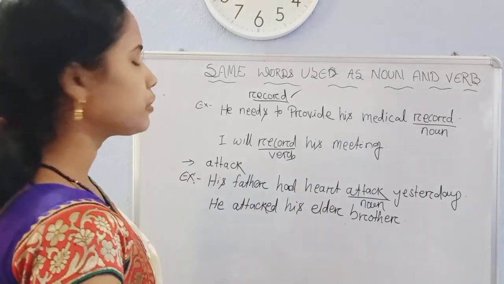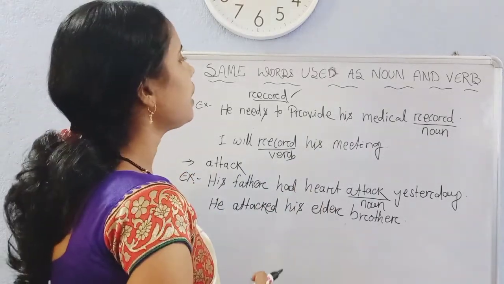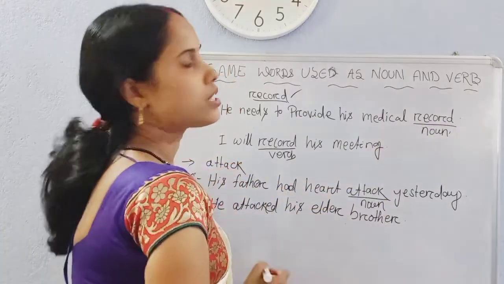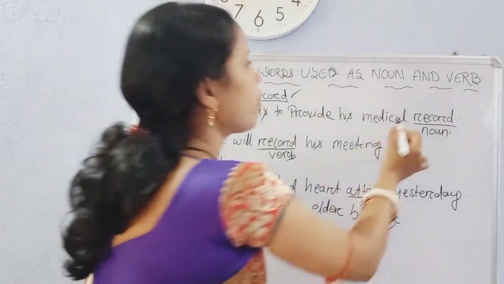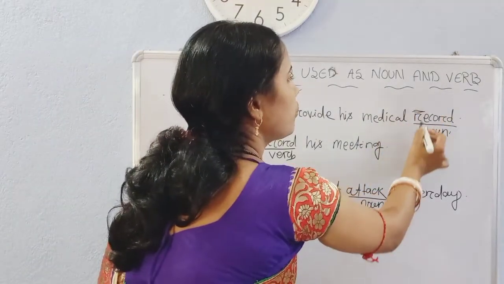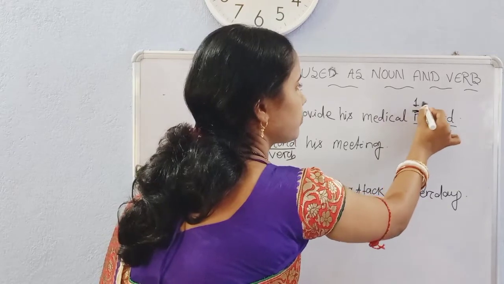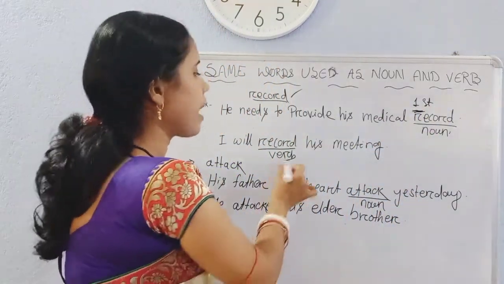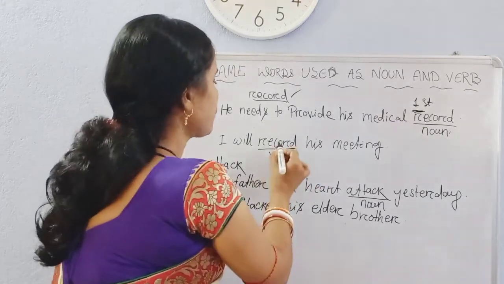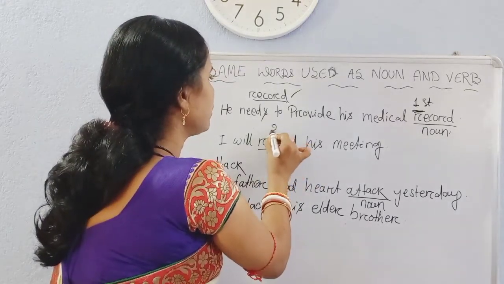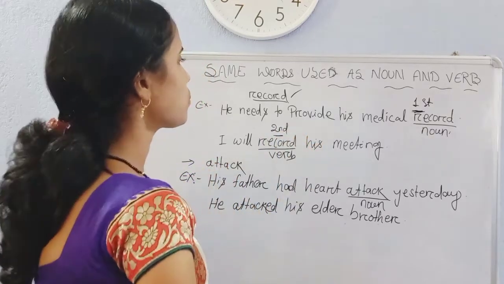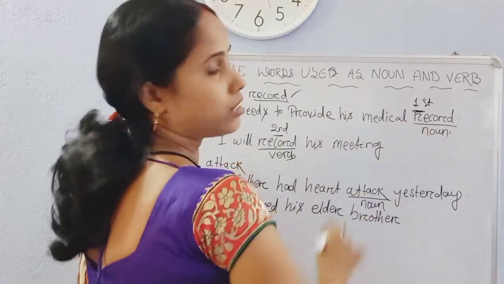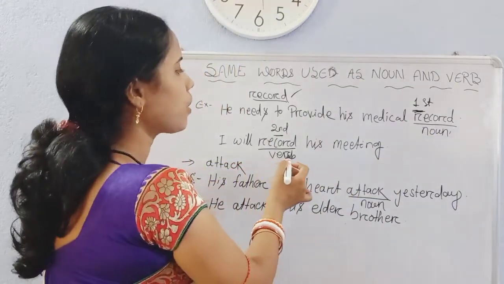And students, keep in your mind that when a word is used as noun, the stress is on the first syllable. And the same word when is used as verb, the stress is on the second syllable. So it is pronounced as, he needs to provide his medical record, and I will record his meeting.